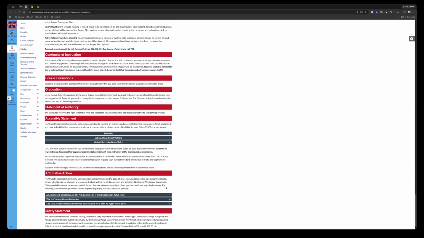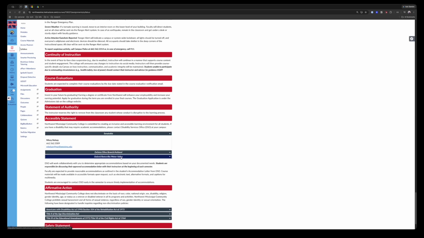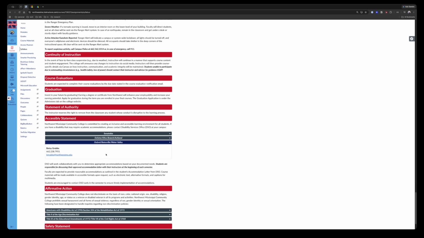On the DeSoto campus here, where I'm at, is Miss Terry Reeves, and she's on the 3rd floor. Missy Kelsey is on the Senatobia campus, and the Oxford campus is Betsy Grubbs. You can reach out to them and say, hey, I need accommodations. They'll ask for all your paperwork, you submit it, and then again, they don't take effect until all parties have signed it, and only then will they do that. Okay, so there's that.